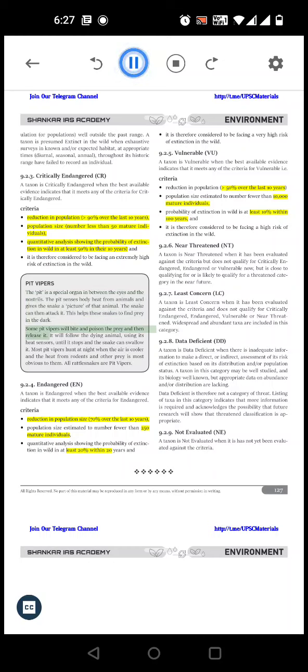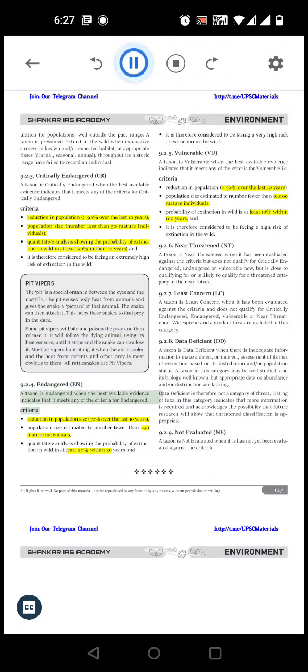Some pit vipers will bite and poison the prey and then release it. It will follow the dying animal, using its heat sensors, until it stops and the snake can swallow it. Most pit vipers hunt at night when the air is cooler and the heat from rodents and other prey is most obvious to them. All rattlesnakes are pit vipers.